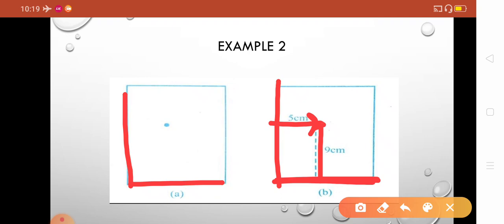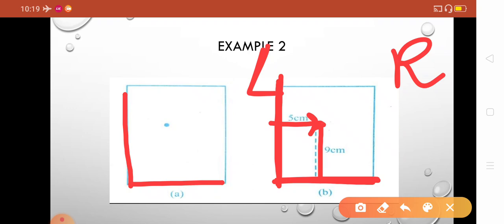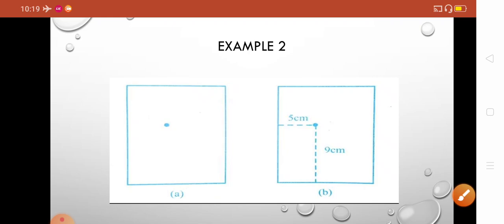So we can say that from the horizontal side the point is 9 centimeter, and from the vertical side the point is 5 centimeter towards the left. This is towards the left. If you are being asked for the right, then you will measure from this side and this side. So in this way we can find out the position of the point.